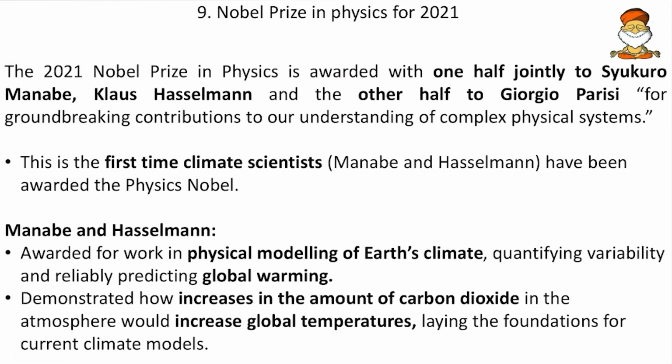Then the Nobel Prize in Physics for 2021. The 2021 Nobel Prize in Physics is awarded with one half jointly to Syukuro Manabe and Klaus Hasselmann, and the other half to Giorgio Parisi for groundbreaking contributions to our understanding of complex physical systems. So what are these complex physical systems? This is more related to the climatic system. And this is the first time climate scientists have been awarded the Physics Nobel. So mark this first time as important.